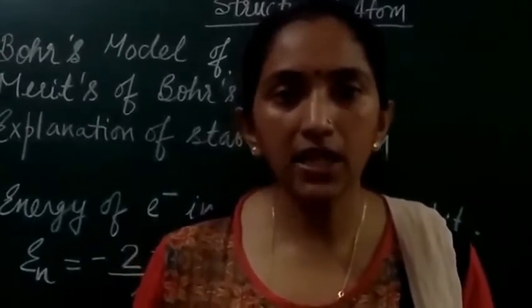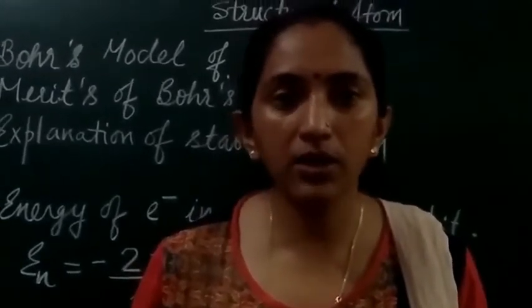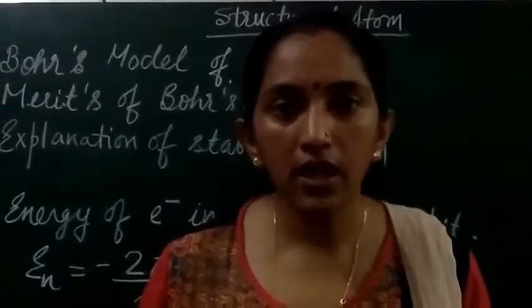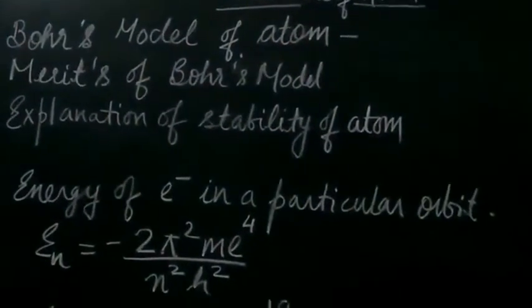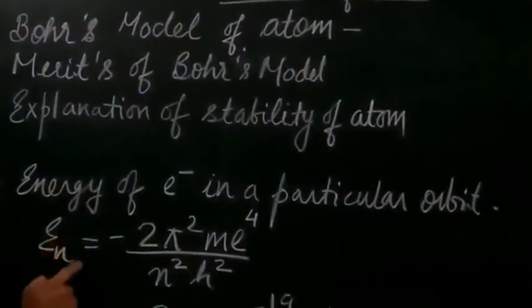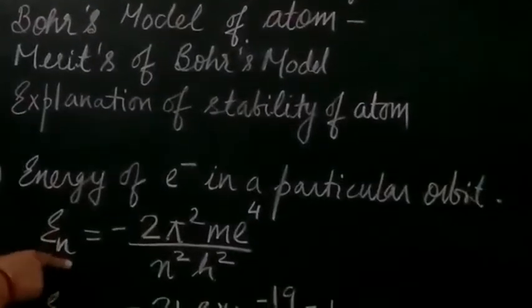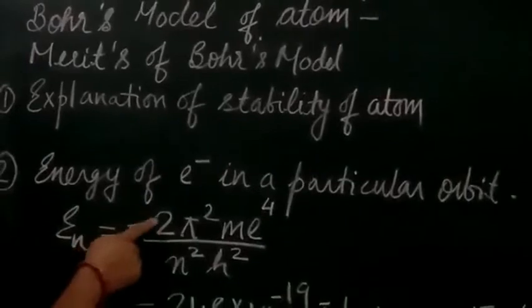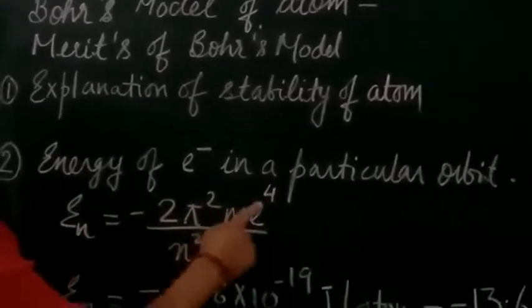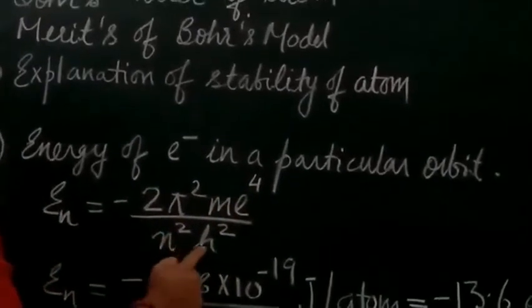The second is that it is able to find out the energy related with a particular orbit. You can see here that we have given the formula, where n tells us the shell number. The energy related with a particular shell is given by the formula minus 2 pi square m e to the power 4 upon n square h square.